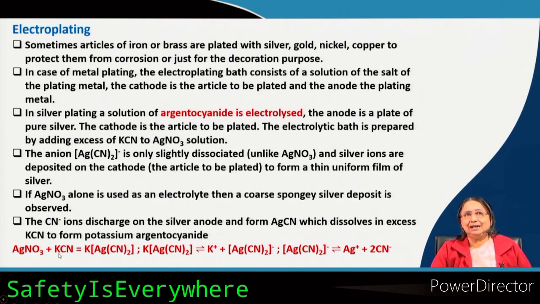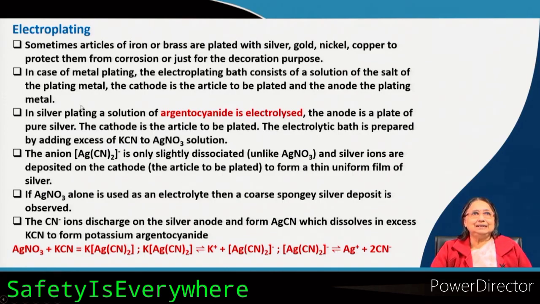The reaction is shown here: silver nitrate you have taken in the bath, and excess KCN will form this complex, okay. After that this cyano complex of silver will ionize in a slow manner, okay.